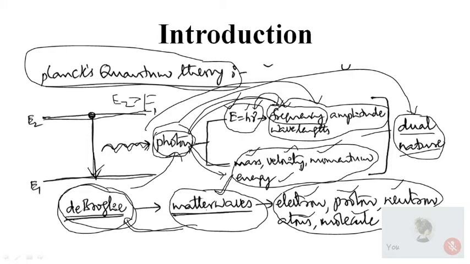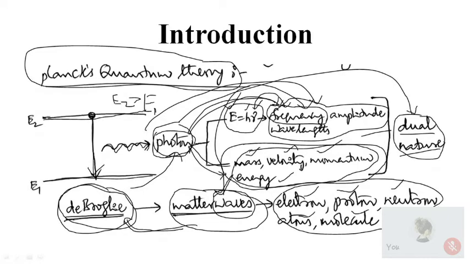Since the particle is behaving as a particle and is in motion, it exhibits all these parameters: mass, displacement, velocity, momentum, energy, etc. At the same time, since the motion of the particle is always associated with a wave, it exhibits all the parameters corresponding to wave characteristics like displacement, amplitude, frequency, wavelength, intensity, phase, all those things.